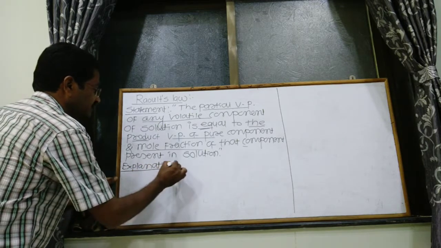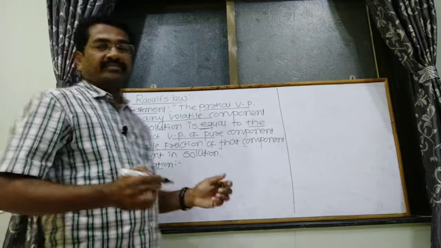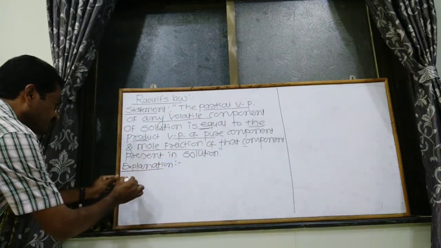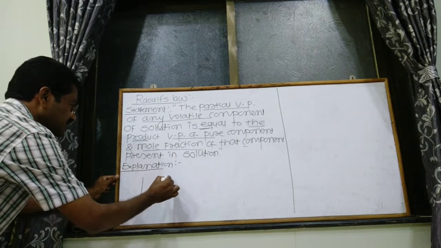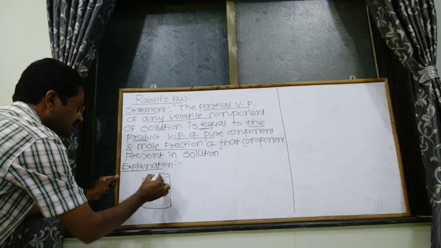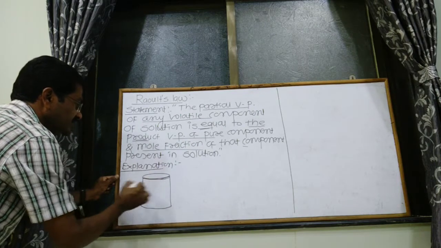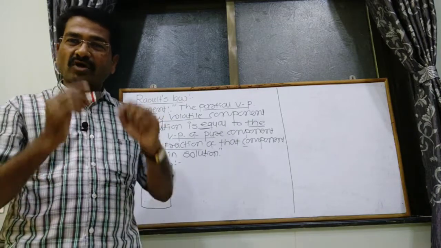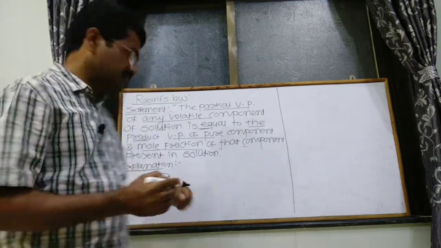For that explanation, first of all, draw one simple figure. Suppose this is the vessel containing the solution, and we know that whenever a solution is formed, it contains two components.